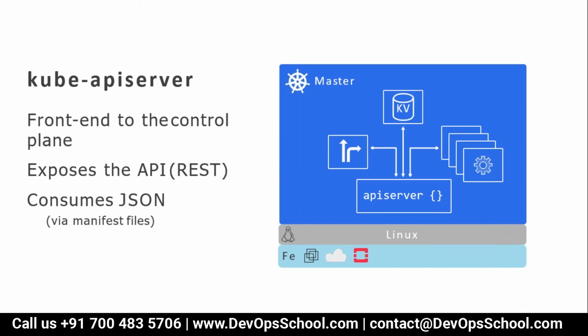I hope you understood this is the first and most important component of the master node, the API server. All the functionality Kubernetes has exists in the API server in the form of APIs. That means the API server contains multiple APIs, and each API has certain features which you can access through the API server, exposed through REST APIs. And if you want to send communications to the API server, you have to send them in the form of JSON only. Are you understanding all of this, guys? Yes. Wonderful.